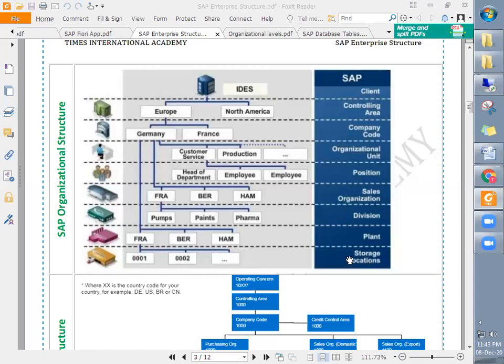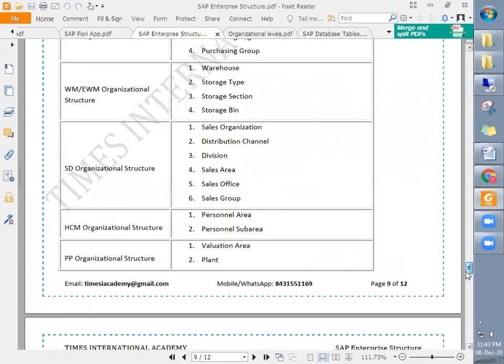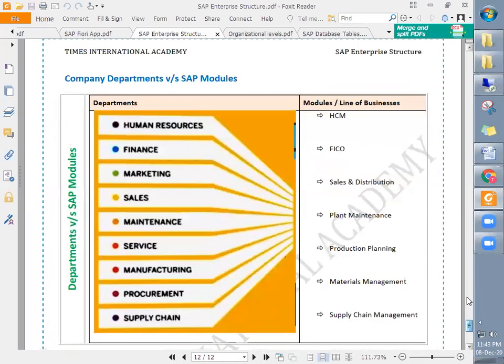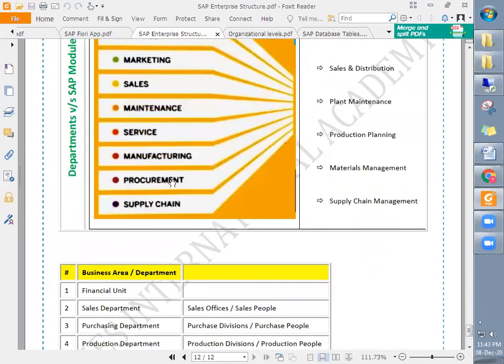So all these consultants will interact with their respective departments. As I said, these are the modules which support these departments, right? The MM module is used for the procurement department. So the MM functional consultants will interact with the procurement department and get the information related to procurement, that is, how many plants they have, how many storage locations within them, and how many purchasing organizations they have.